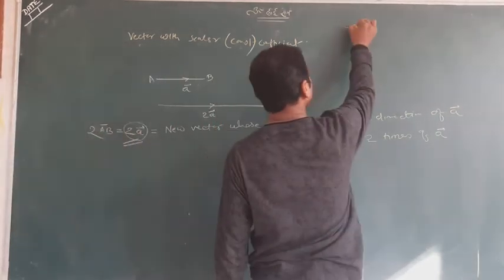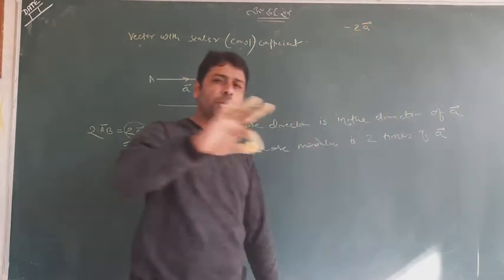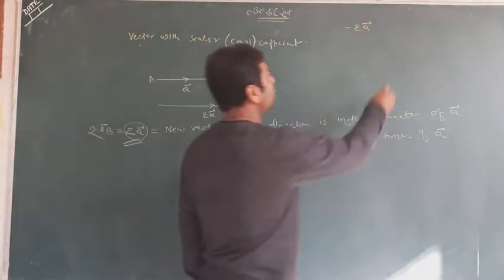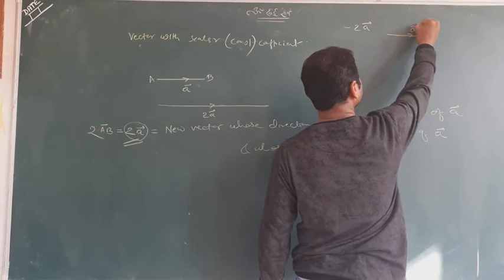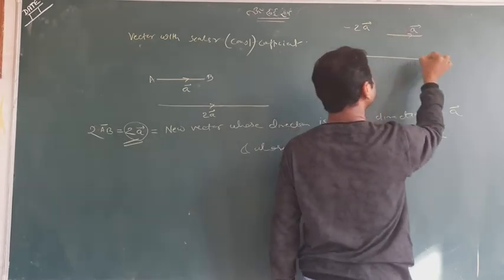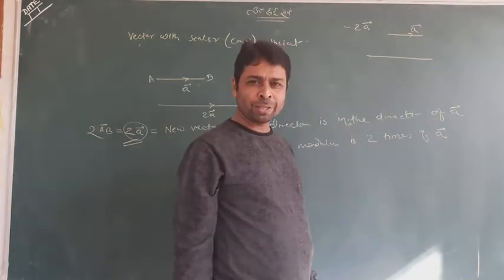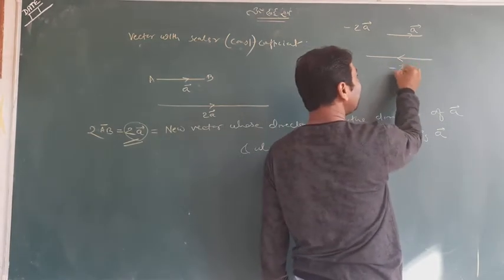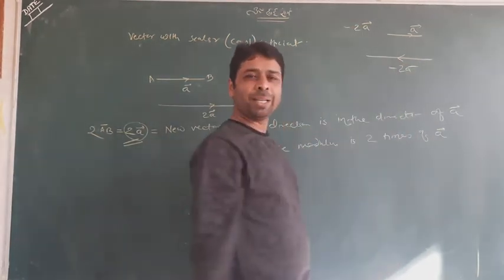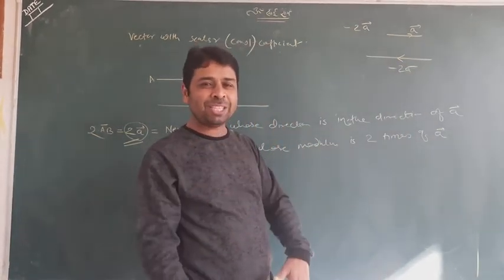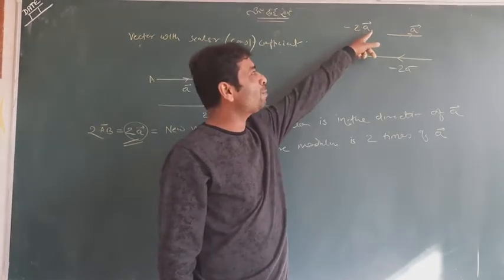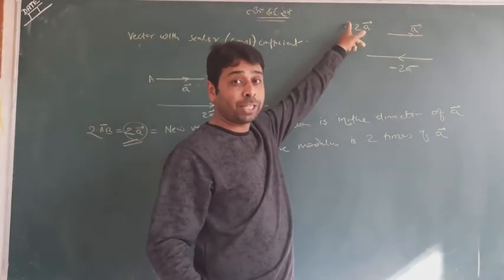If I write minus 2A, it is a beautiful thing. Suppose this is A. So what is minus 2A? Minus 2A has the same definition, but the direction will be changed. Why? Because there is a minus sign. The direction will be changed. The mod is 2 times A. Remember, don't say minus 2 times.